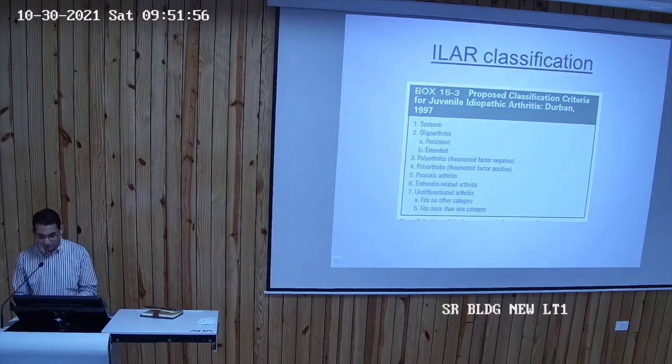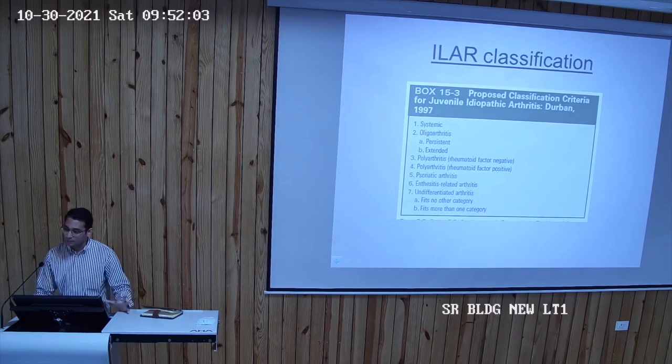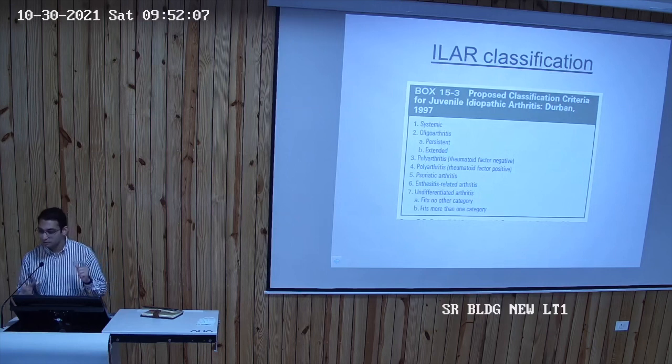Practically, whenever you sit in a pediatric clinic, you'll not see many patients with JIA, and that's why it's very important actually to focus on JIA and lupus. There are only a few topics in rheumatology which everyone should know. JIA is definitely one of them. The others would be vasculitis, like Kawasaki disease, HSP, and lupus. The other things are very rare, so I wouldn't focus on them for now.